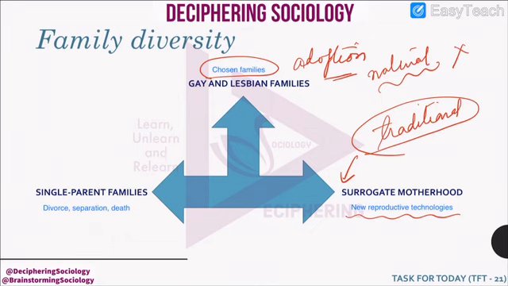The third type of family structure is a single parent family, where the spouses have divorced, or they are living separately, or either one of them has died.